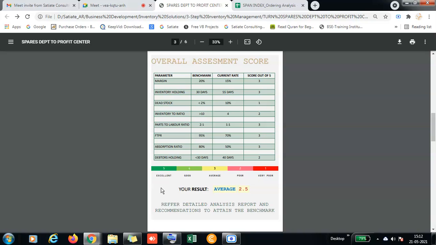So let's talk about the details one by one: how it is measured and why it is important for each and every parameter. Why we have selected this.